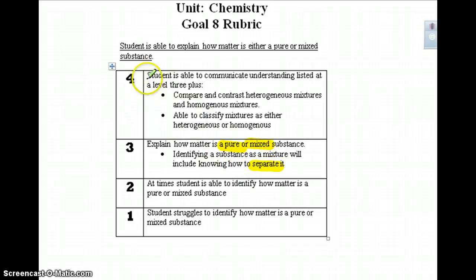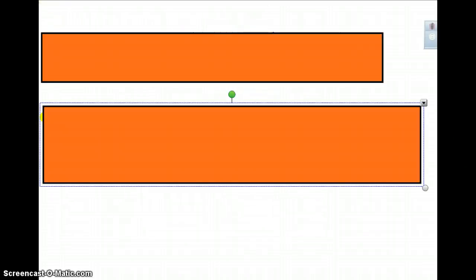If you're going above and beyond meeting the expectation, achieving a level 4, you are able to do what is at a level 3 plus compare and contrast a heterogeneous mixture, and you're able to classify mixtures as homogeneous. Okay, so you're able to know the difference between hetero and homogeneous mixtures, and you're able to look at a mixture and classify it as one of those types of mixtures. What does it mean? Well, let me tell you.